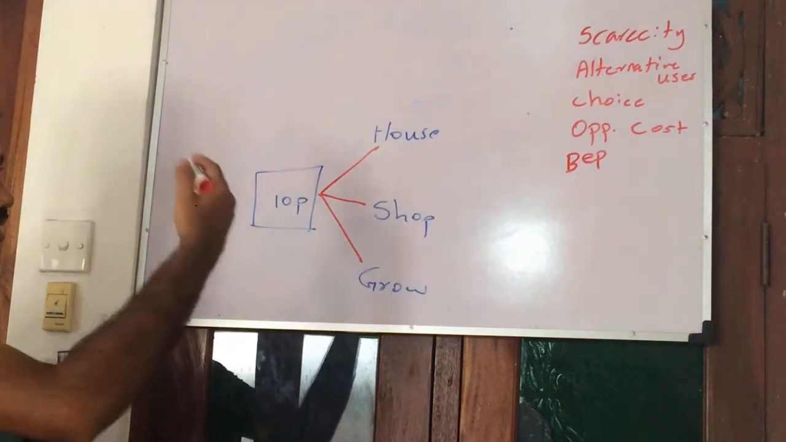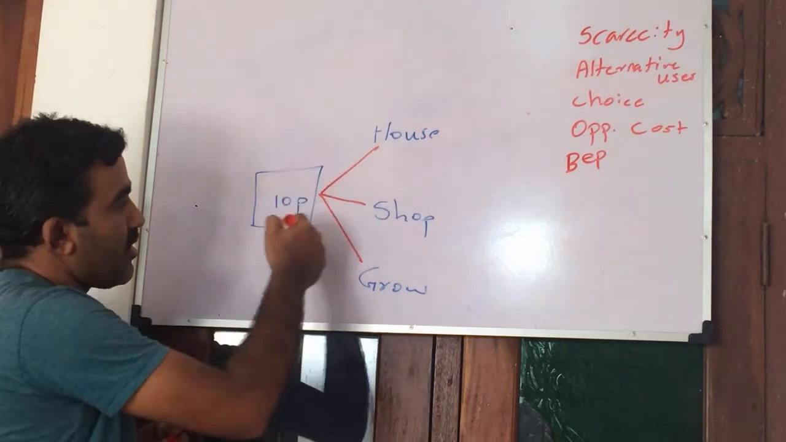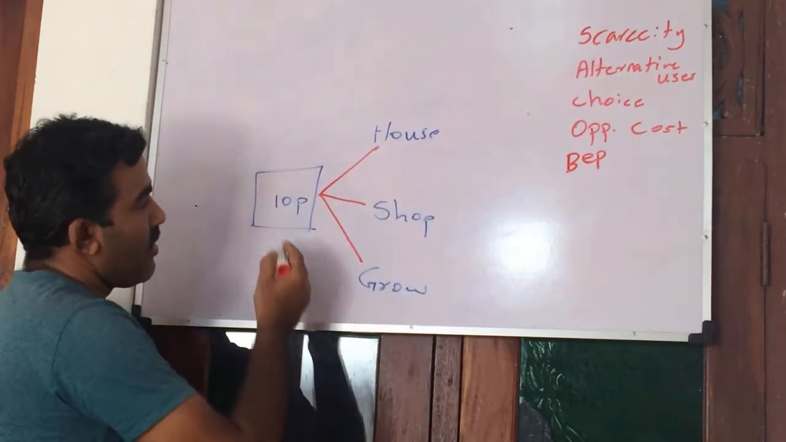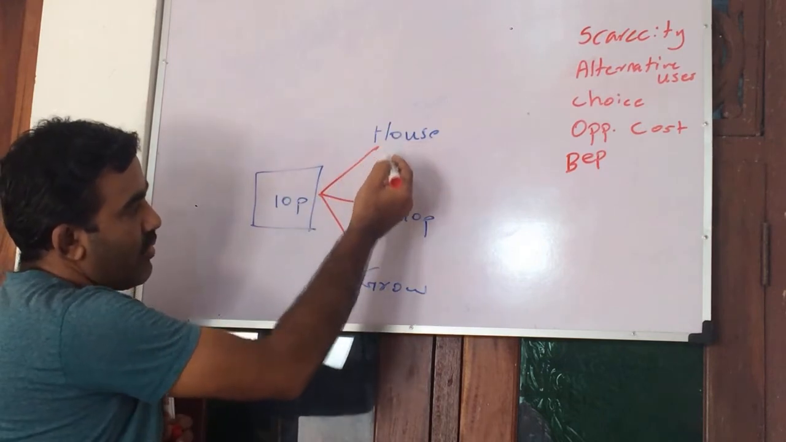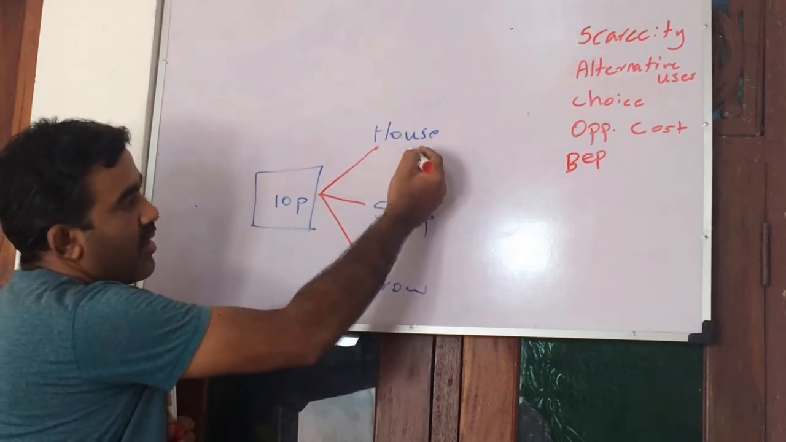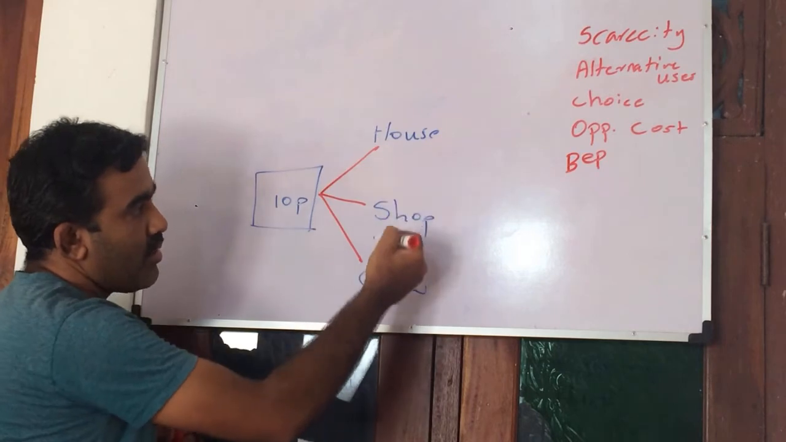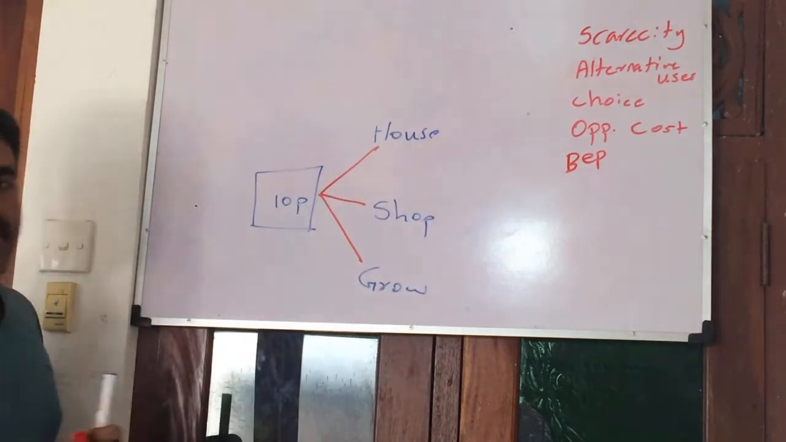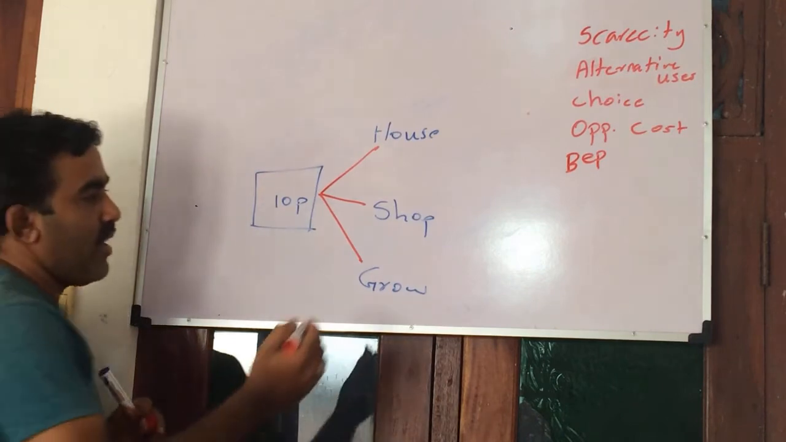So you can rank this. This land is limited, so our resource is scarce. These scarce resources have more than one use. So this is called an alternative. Then you have to select what we can do from this. You can rank this.